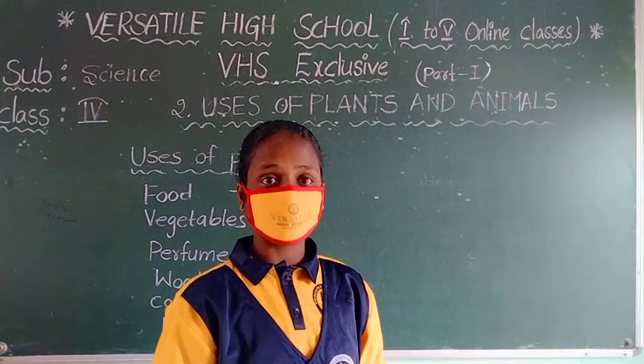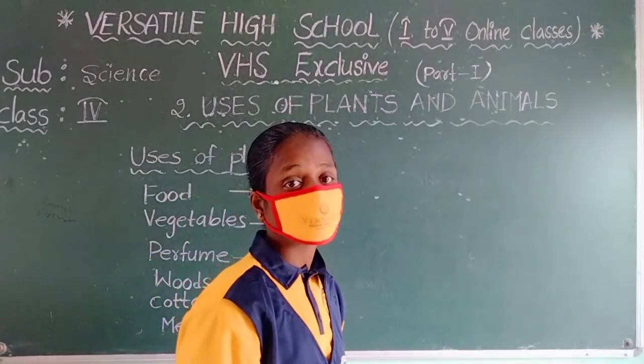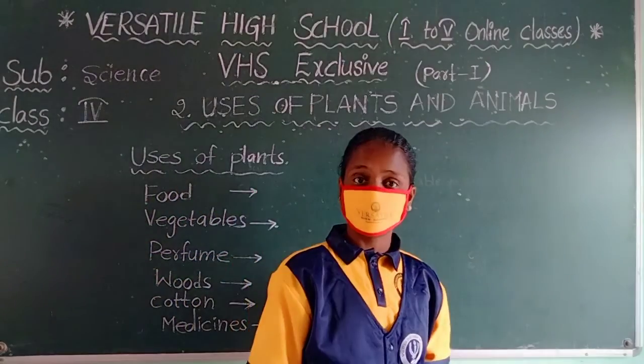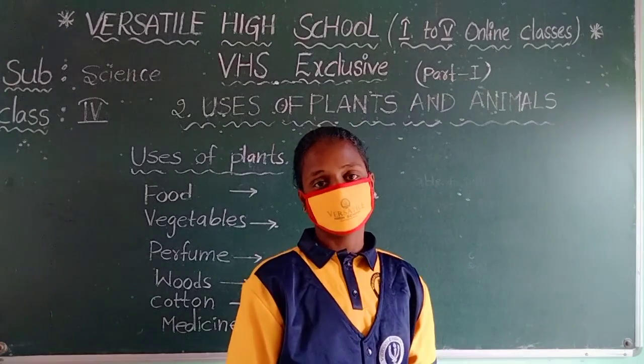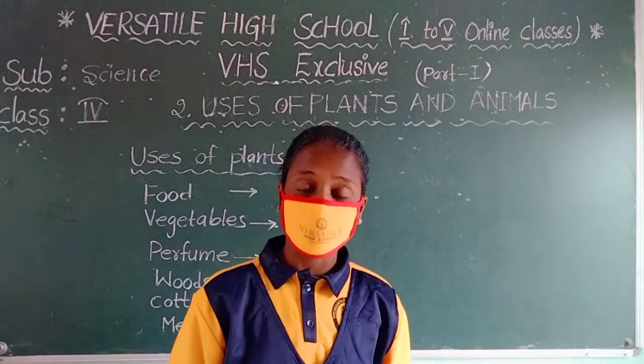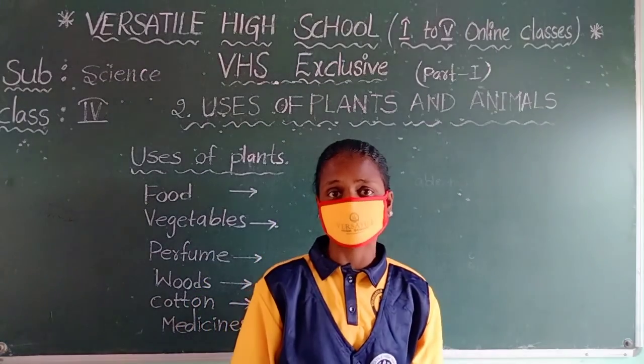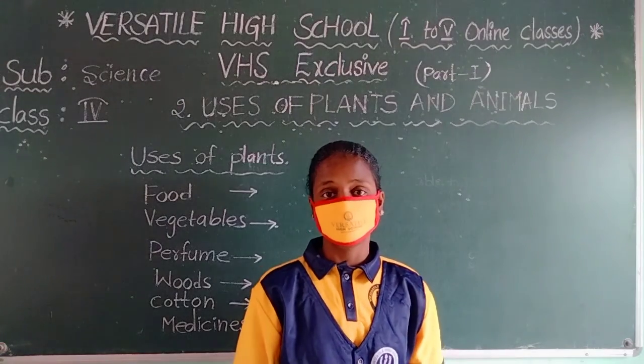So, for example, plants give us many things. What are the many things? Vegetables giving food, fruits, vegetables, leaves, stems, flowers. Flowers also giving us or not? So plants give us what?